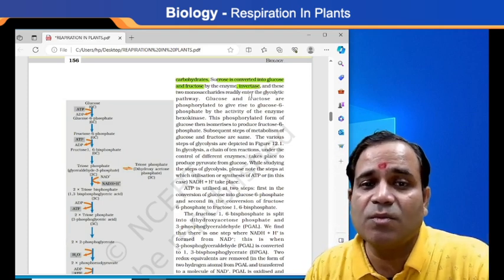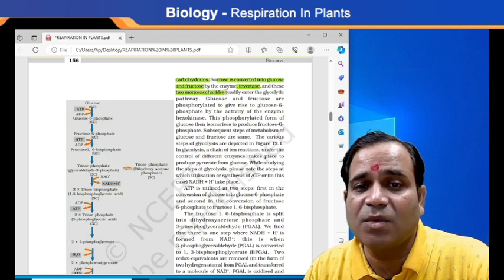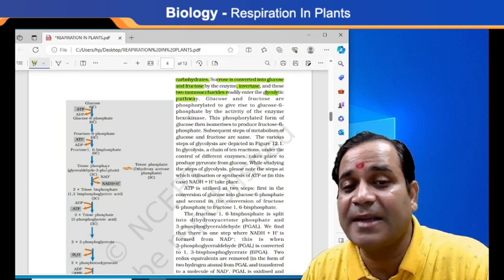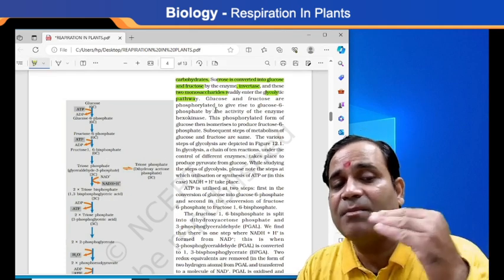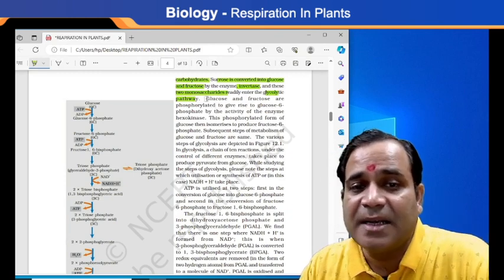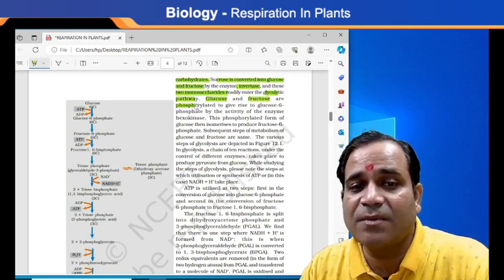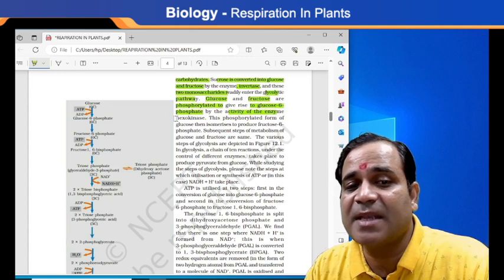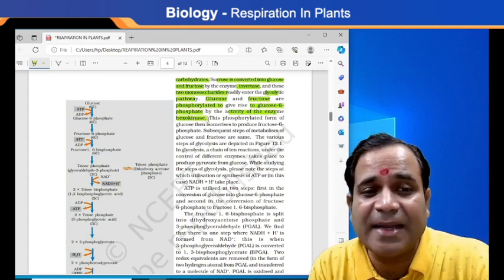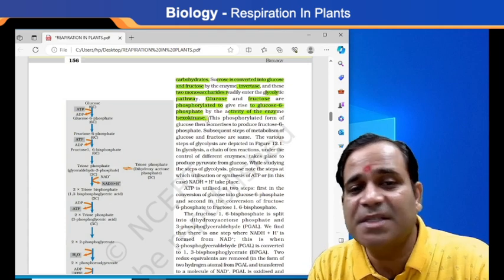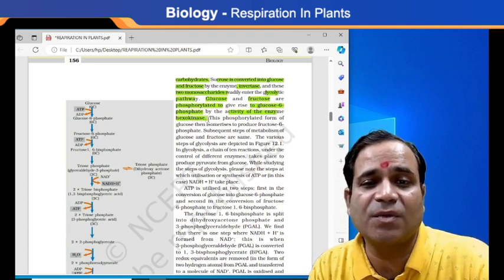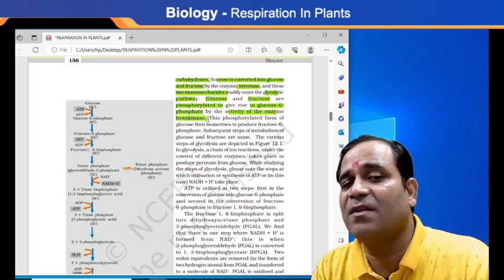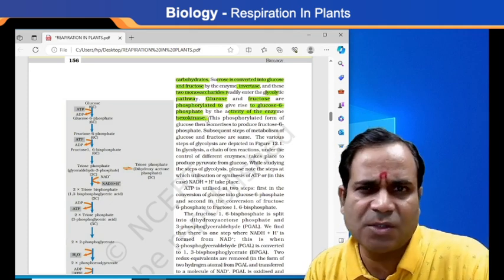And now these two monosaccharides readily enter the glycolytic pathway. Here, this is the word glycolytic pathway, my dear. Mainly in the steps, glucose and fructose are phosphorylated to give rise to glucose 6-phosphate by the activity of the enzyme hexokinase. So hexokinase is the enzyme responsible for converting glucose and fructose into glucose 6-phosphate.